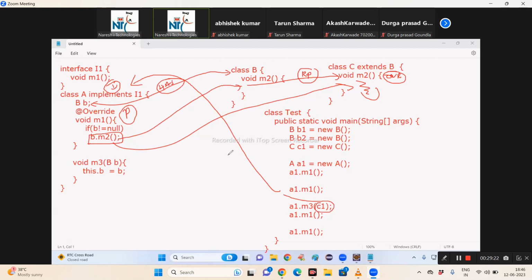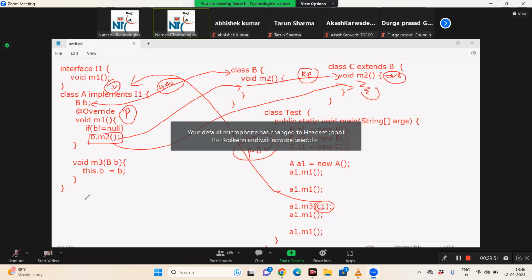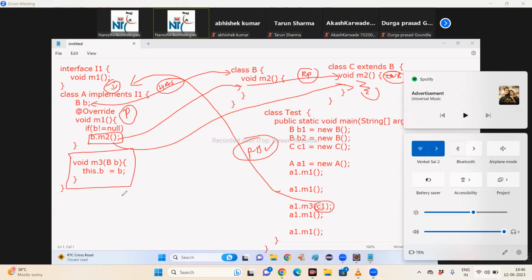So tell me, whatever you have learned up to now, complete object oriented programming is available. Yes. So practicing, remembering concepts and implementing the concepts is very, very important. And now finally tell me, there is a chance that you may forget passing the C object as an argument to this class or not? Because you have taken it as a method. If you take a method, there is a chance that we may forget.